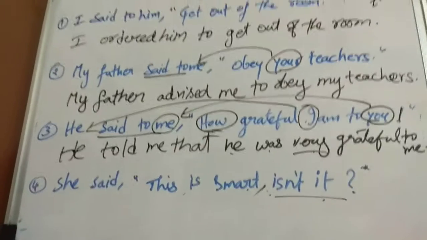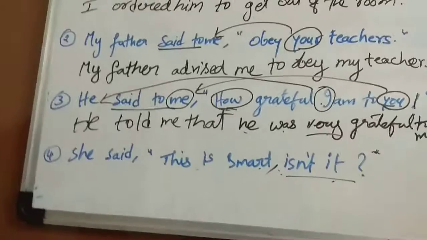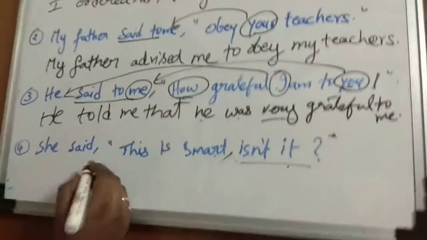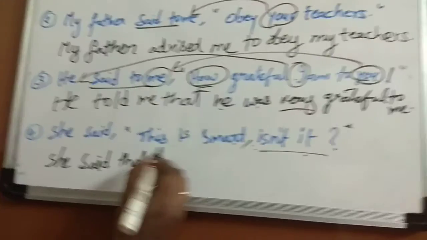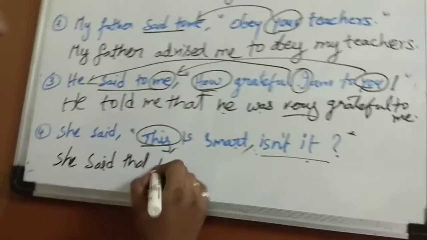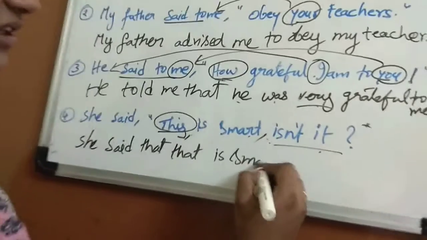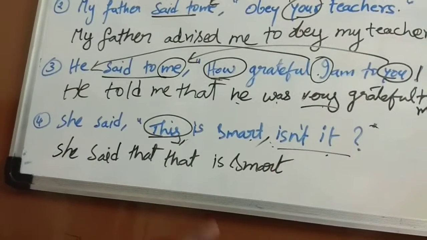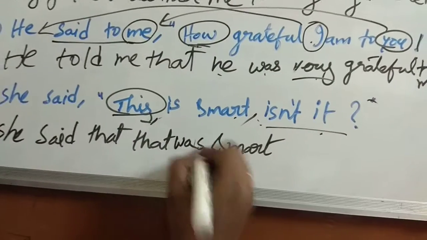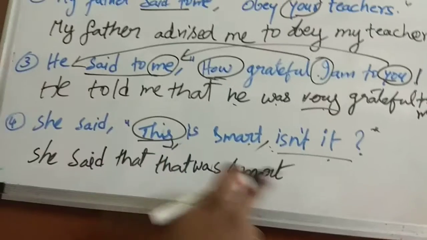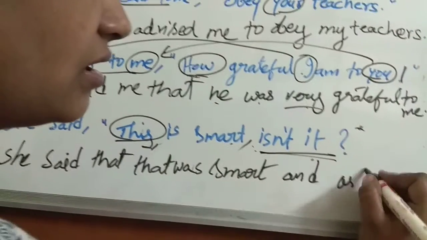So she said, this is smart, isn't it? Now how would I change it into indirect speech? When it is a question tag, we will make use of the conjunction that only. She said that. That will change into what? Again that. So double that will be there. She said that that is smart. As it is past tense, we will change it into past tense, right? That was smart.